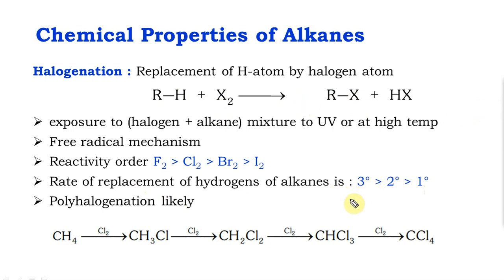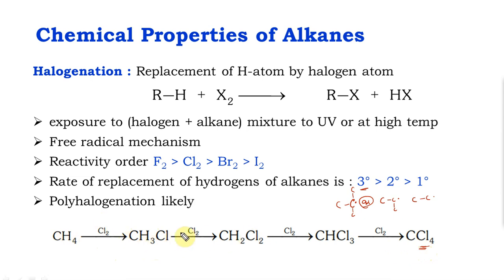okay, maybe I'll just take a minute here and draw this. There are 3 plus 3 plus 3, 9 alpha hydrogens, 6 alpha hydrogens, 3 alpha hydrogens. So obviously this is going to be faster. Right? Polyhalogenation is possible, meaning it won't stop with the product that you want. It will end up giving the completely chlorinated product.